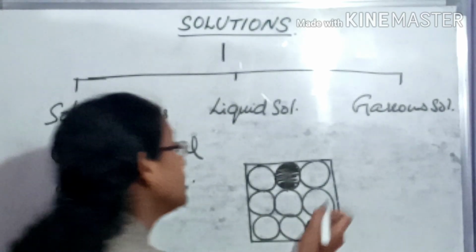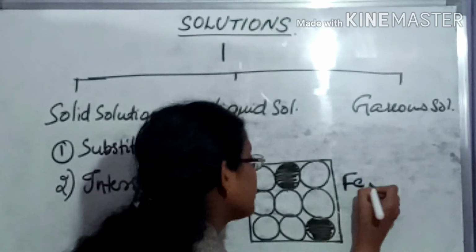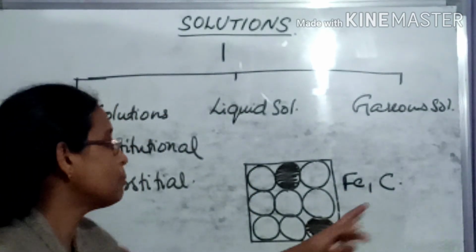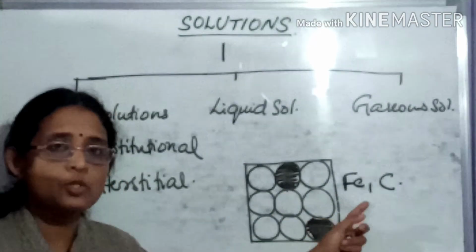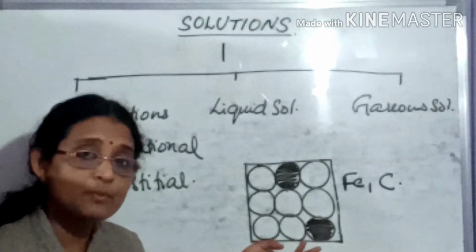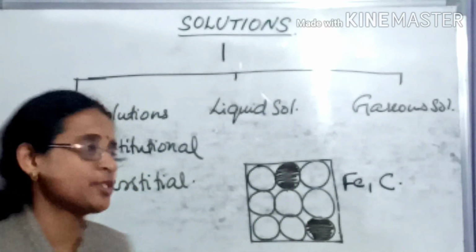And if you are taking steel, you know that it is formed from iron and carbon. Some of the carbon atoms came here instead of iron atoms. You are getting a substitutional solid solution.